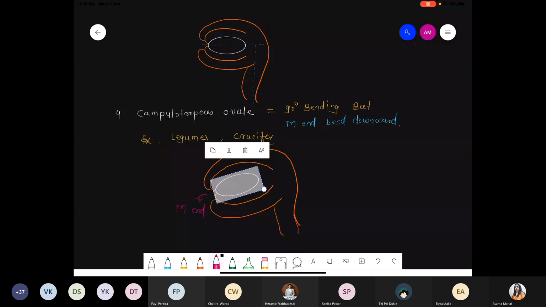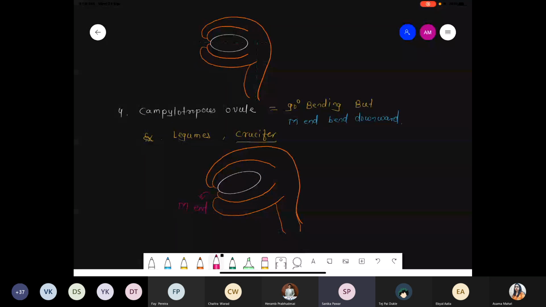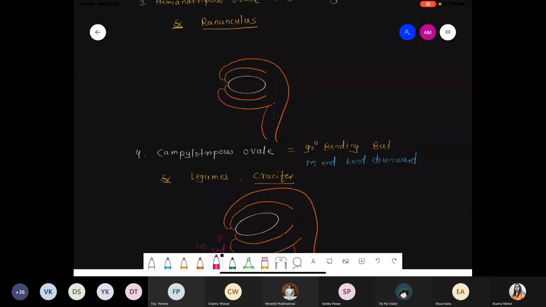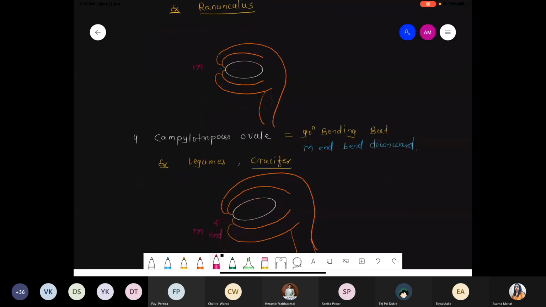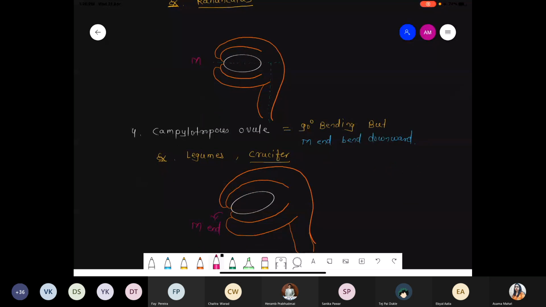Excuse me, ma'am. In Hemianatropous ovule also there is 90-degree bending, no, and that is also downwards, right? Yes, but the micropylar end is not downward. Here the micropylar end is exactly straight. What is happening here? The micropylar end is slightly down. Okay, ma'am, got it. It has 90 degrees, but only the micropylar end slightly bends towards the downward.